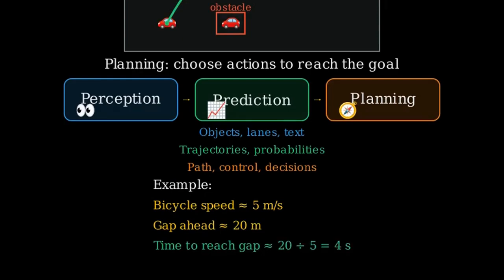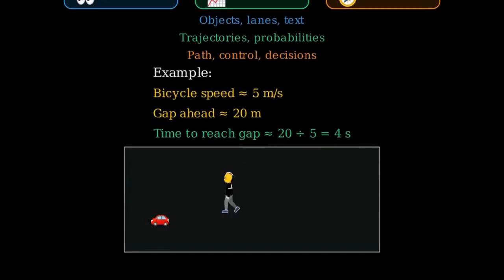Quick animation. Perception detects a pedestrian, prediction projects the path, planning chooses to slow and steer slightly left. Watch the sequence. To summarize, perception turns raw inputs into structure.